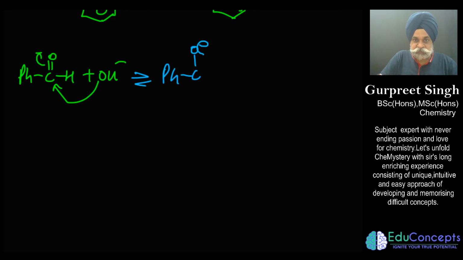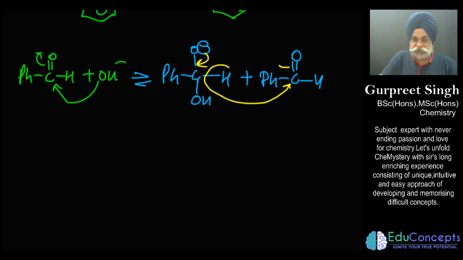So we started with this compound treated with OH. Now see, I'm going to do this in a speedy way. Then what has happened? This has become negative, and here comes the OH and H, and this attacks another mole like this, and here comes the negative charge. This H goes here, hydride shift.